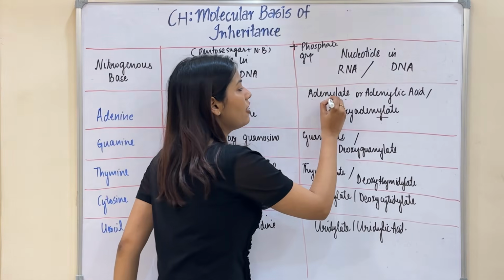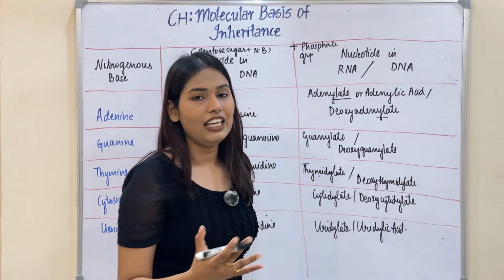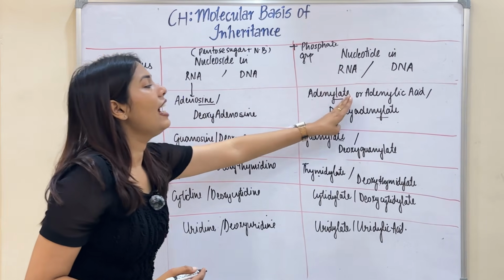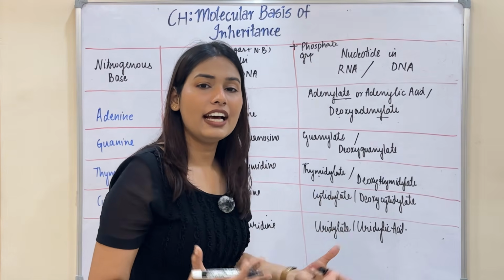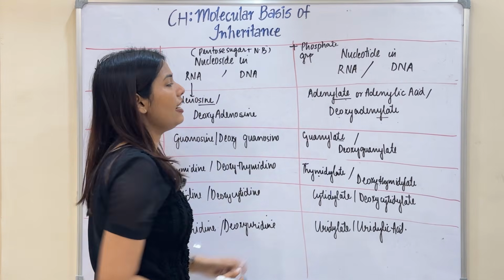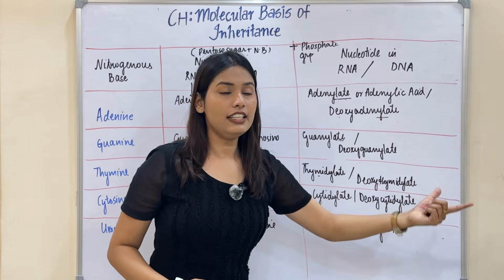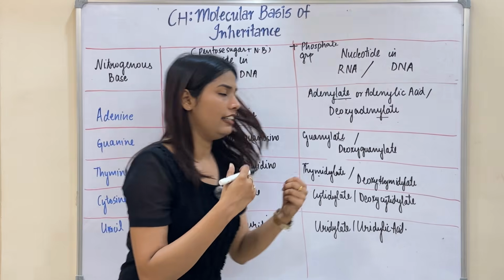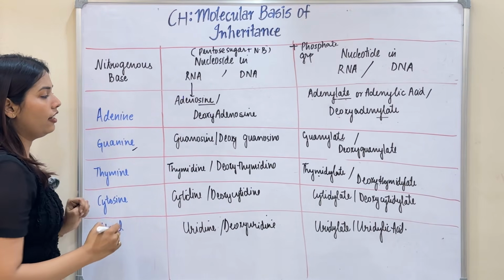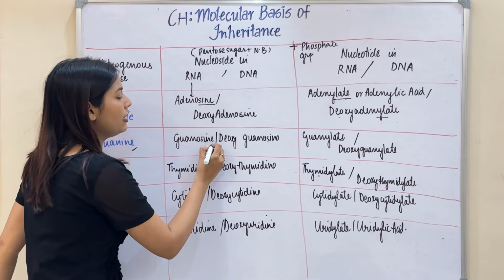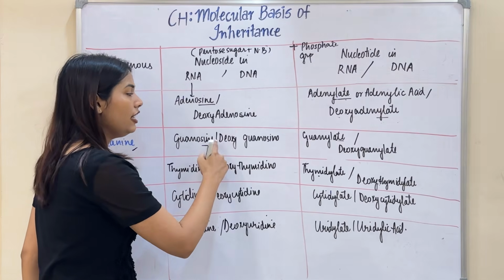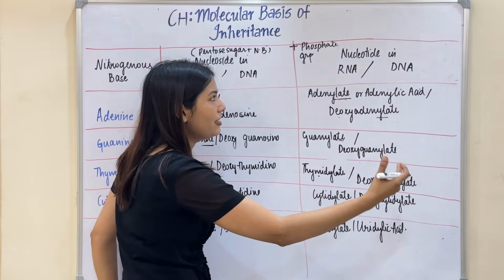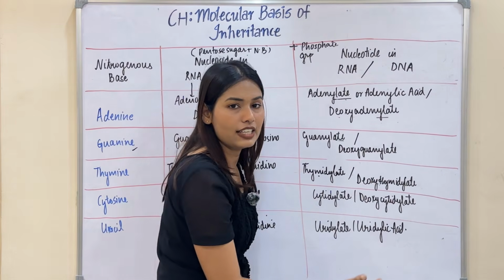For nucleotide, I generally add a suffix ate after the nitrogenous base. So it will be adenylate, or I can say adenylic acid as well. So for RNA, it will be adenylate or adenylic acid. For DNA, it will be deoxyadenylate or deoxyadenylic acid. Similarly, for guanine, guanine is guanosine. Again, I have added a suffix deoxyguanosine for DNA. Guanylate or guanylic acid for RNA and deoxyguanylate.